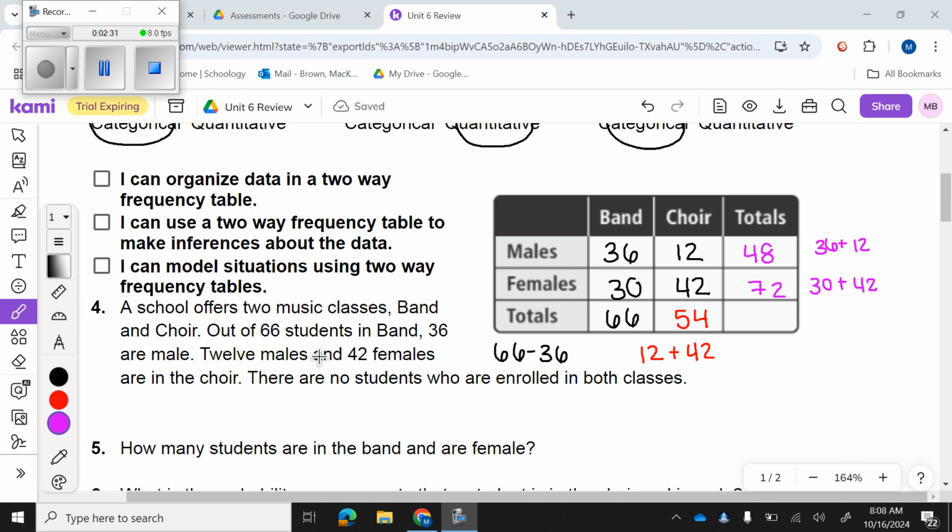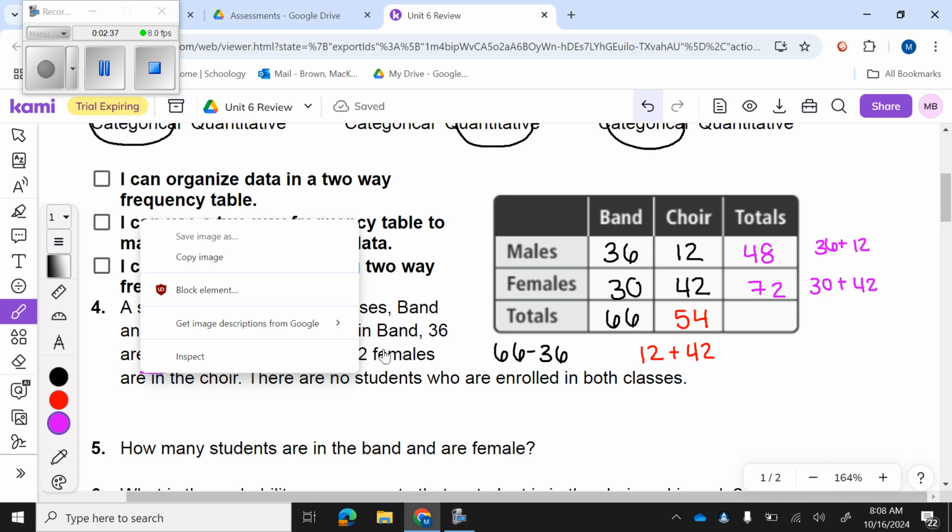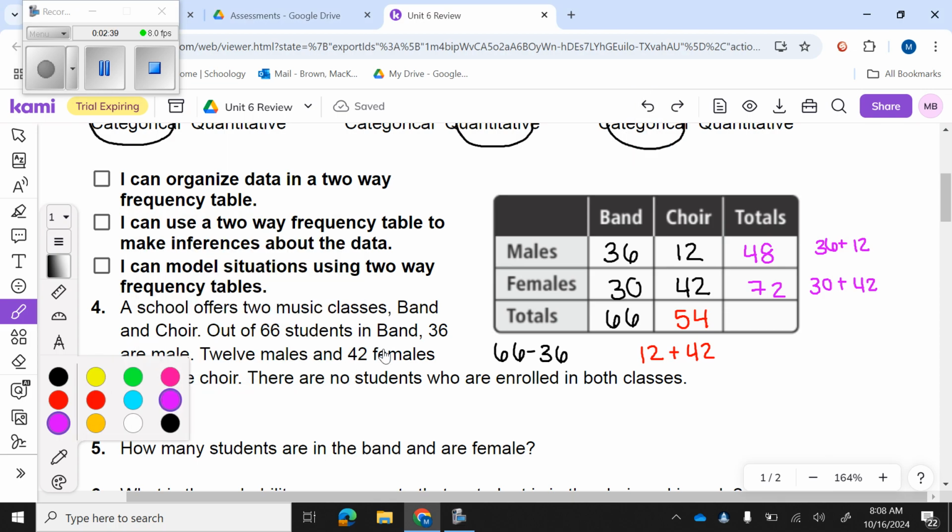All right, and if I want to find my overall total, you can either add up this column or add up this row. They should give you the same thing, and if they don't, that means we did something wrong somewhere. So I'm going to start by adding 66 plus 54, and that's going to give me 120. And then I'm going to double check it. If I add 48 and 72, that also gives me 120, so that means I'm good to go. Okay, so now that we've got our table filled in, we can use this to answer question 5.